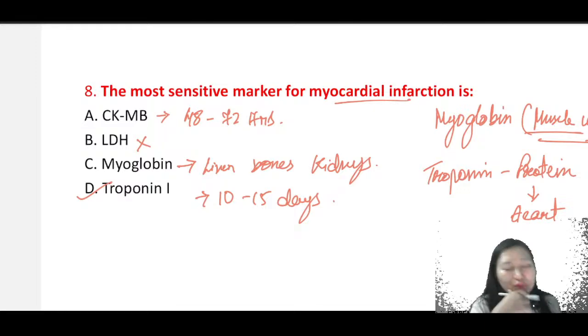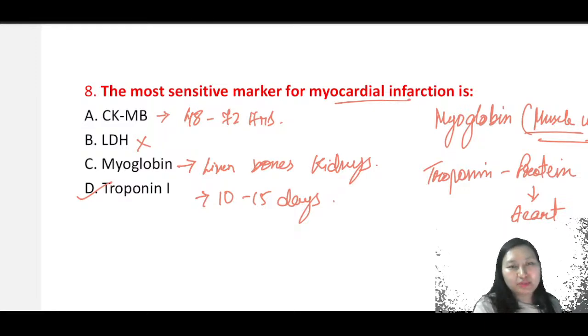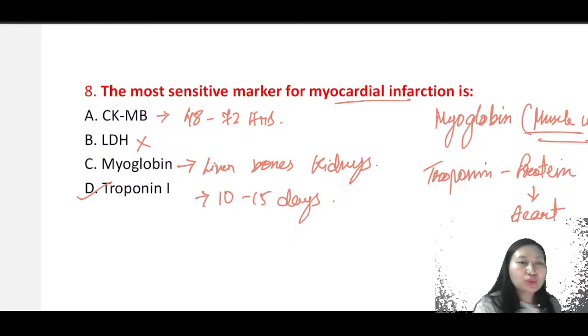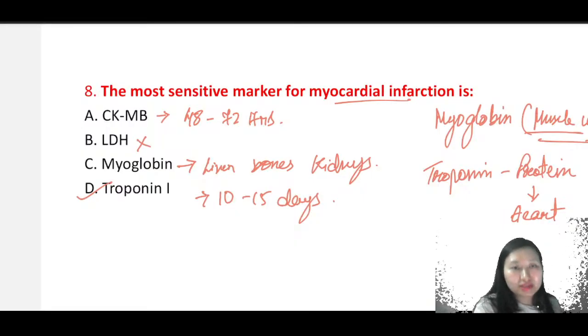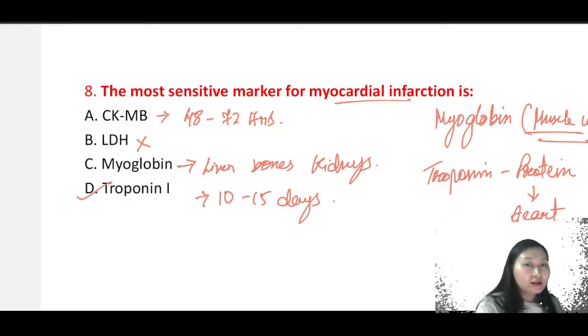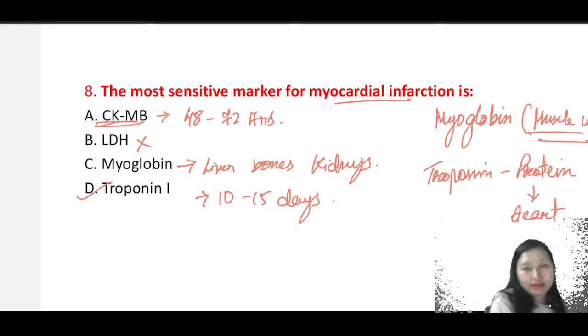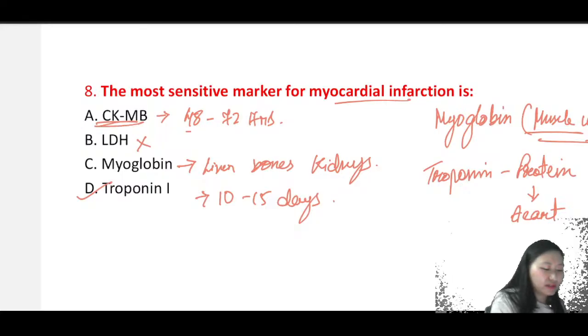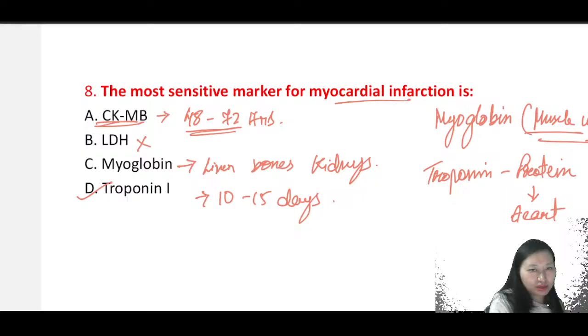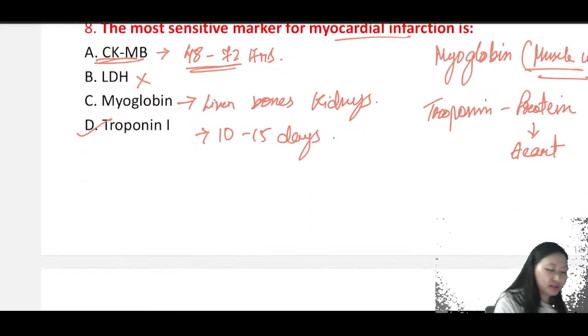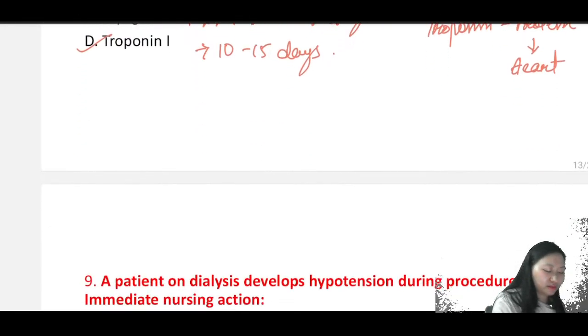Now let me give you a scenario. In case the patient is admitted with MI and you want to know whether the patient had a second MI, or whether cardiac arrest happened again in hospital after seeing the symptoms, the test you will go for will be CKMB, right? Because it's elevated for 48 to 72 hours, right? So this is about your myocardial infarction.